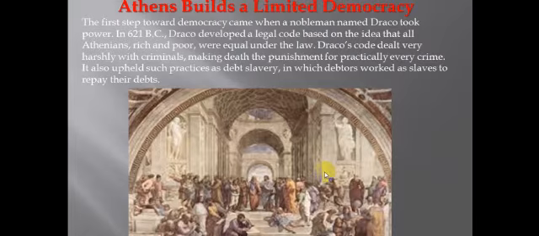Draco's code dealt very harshly with criminals, making death the punishment for practically every crime. It also upheld such practices as debt slavery, in which debtors worked as slaves to repay their debts. So if you were a debtor at that time, you would be a slave according to Draco's code.